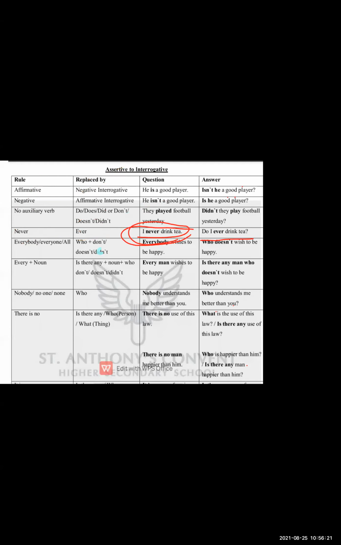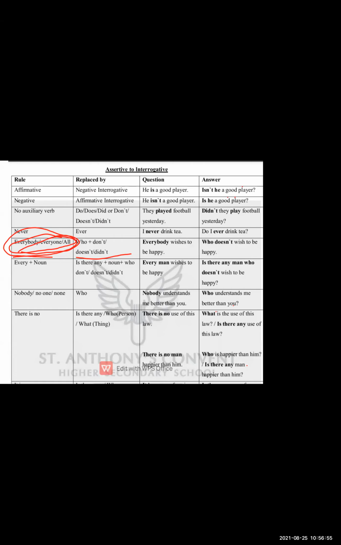Now let us see the next. What is the next rule? If you find in a sentence everybody, everyone, all, these words we use basically as positive words. These are the positive words, that means it comes under the affirmative sentence. Now these words you have to replace with who, don't, doesn't, didn't. These are the rules, students, that you have to keep in your mind.